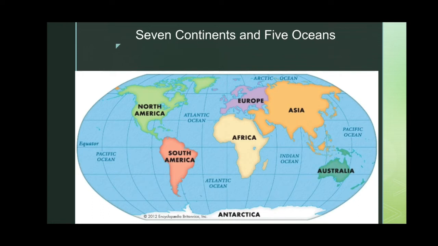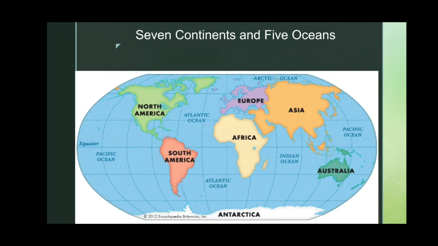There are 7 continents and 5 oceans. Now land masses and water bodies are available on Earth, and these 7 continents are: the first continent is Asia, which is also known as the largest continent.